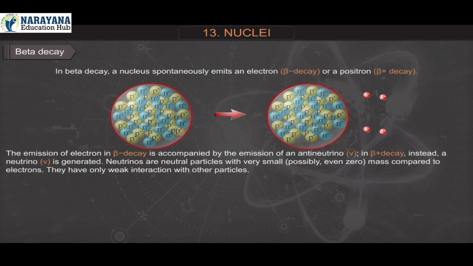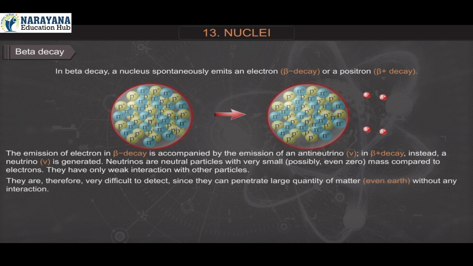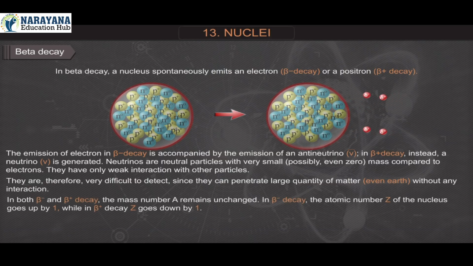Neutrinos are neutral particles with very small, possibly even zero mass compared to electrons. They have only weak interaction with other particles. They are therefore very difficult to detect since they can penetrate large quantity of matter, even Earth, without any interaction. In both beta minus and beta plus decay, the mass number A remains unchanged. In beta minus decay, the atomic number Z of the nucleus goes up by 1, while in beta plus decay, Z goes down by 1.